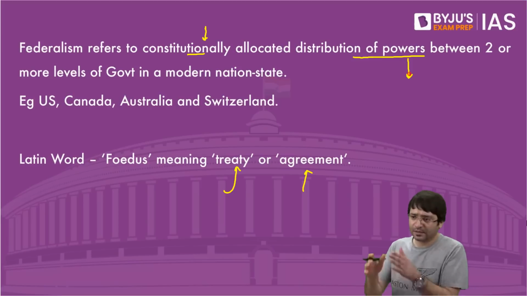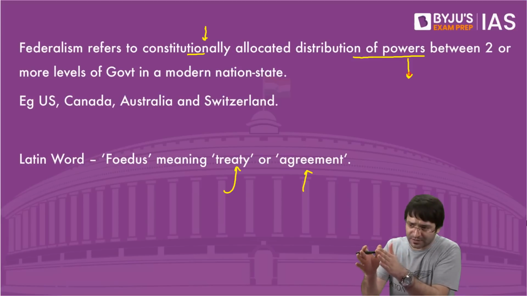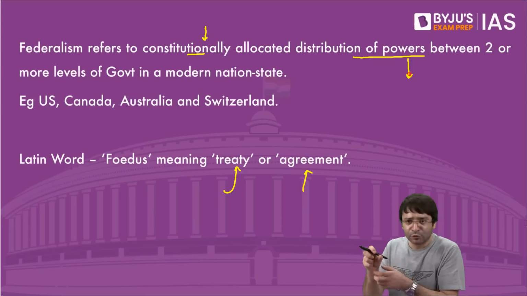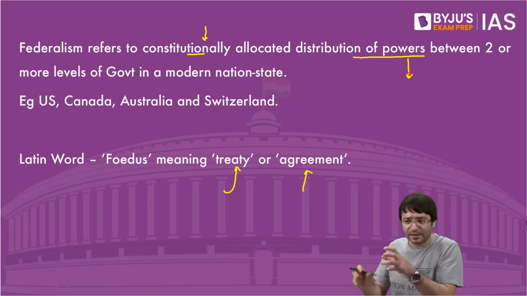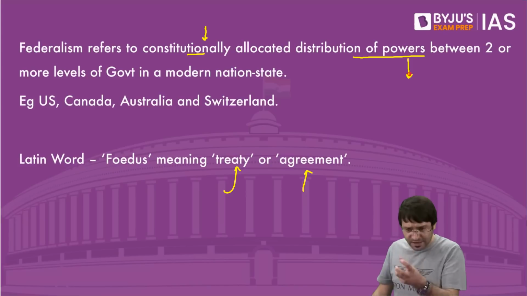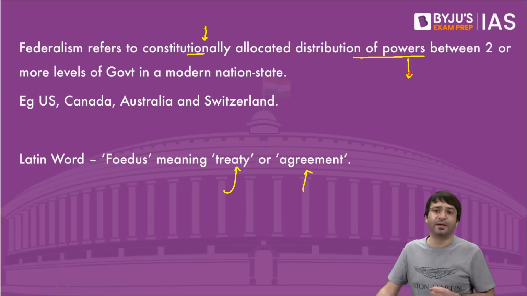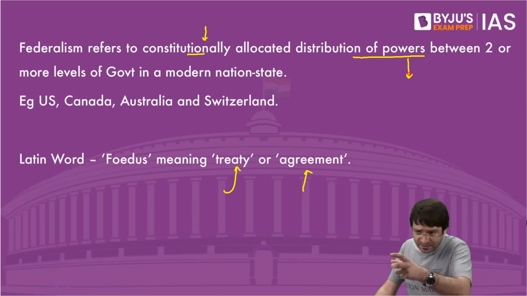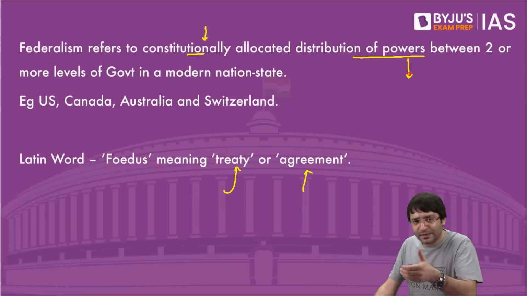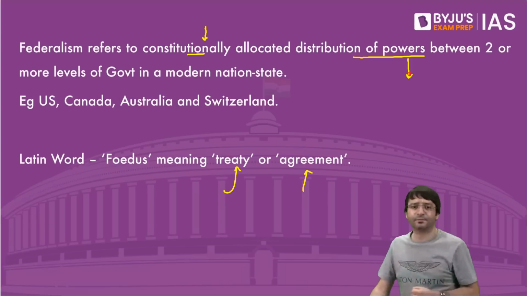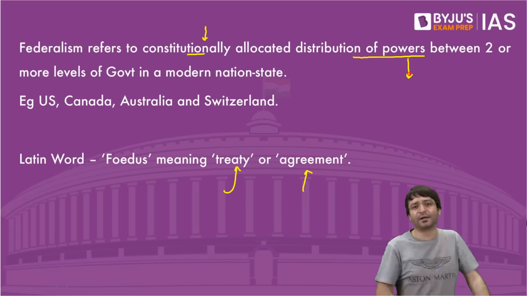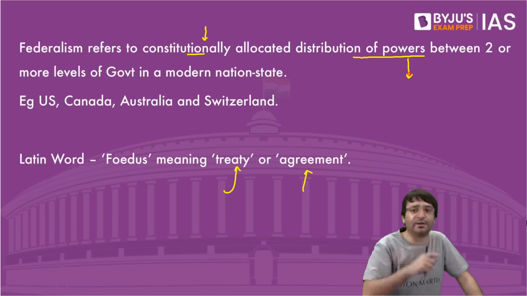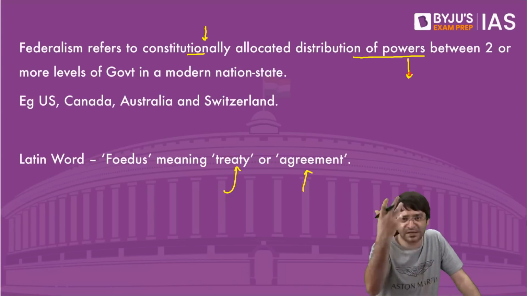For example, those states in North America which were under the control of the British Empire decided to revolt and seek their independence. That is what we call the American War of Independence. Now these states which came out of British colonialism became independent sovereign countries. These sovereign countries decided to come together to create the United States of America. Through what? Through a treaty, through an agreement. The United States is a federal structure.